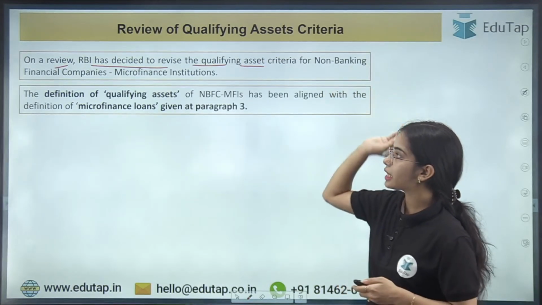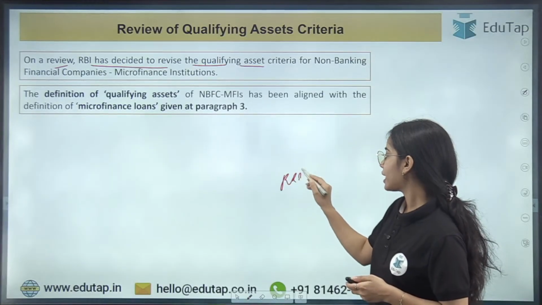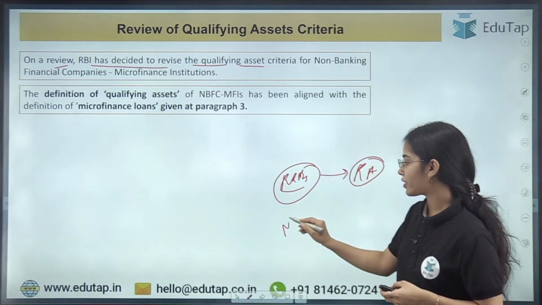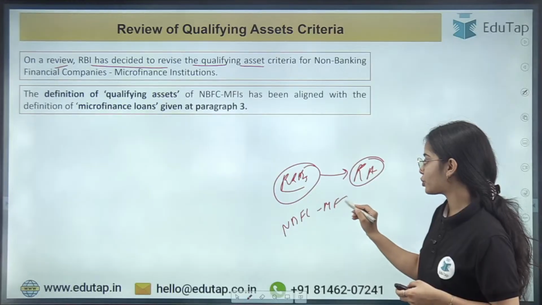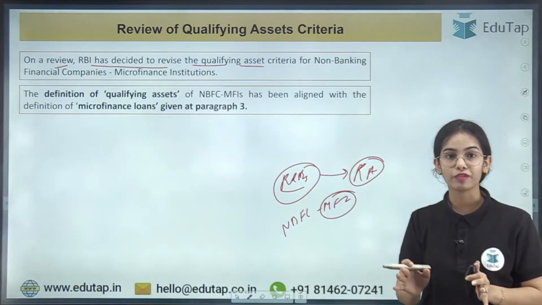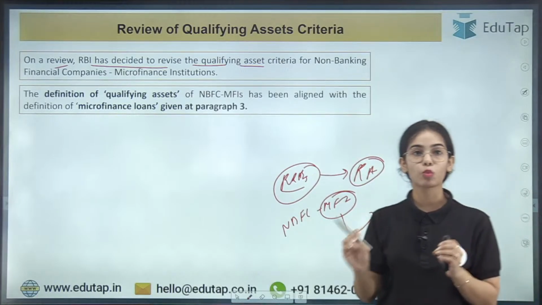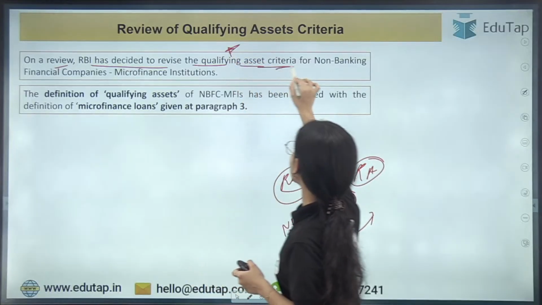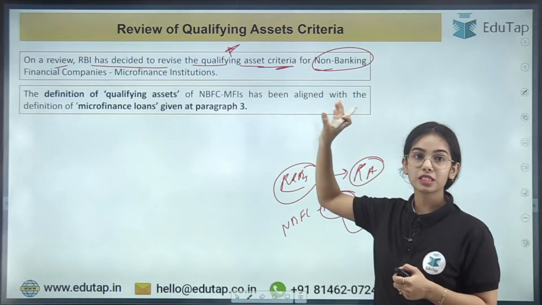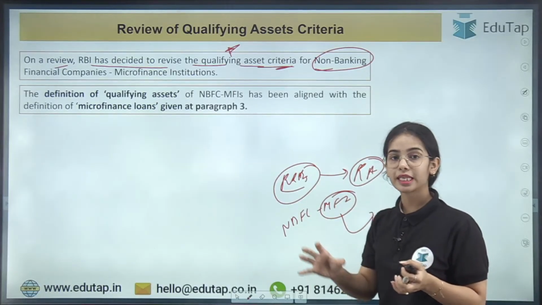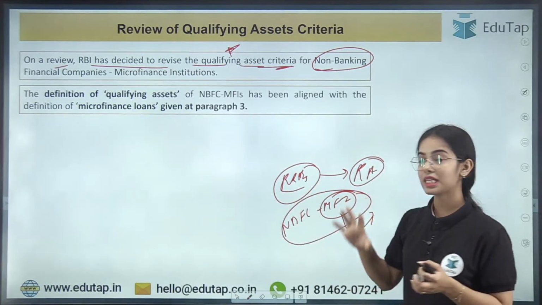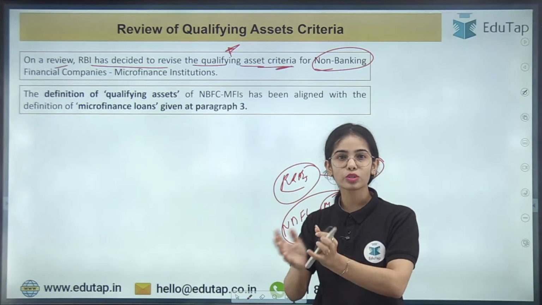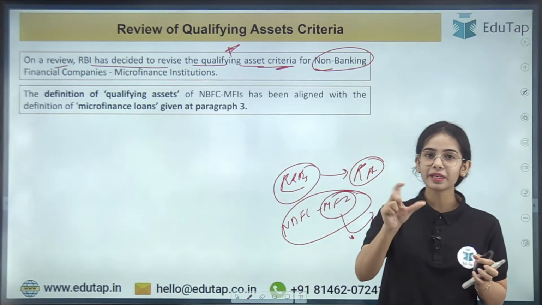review of qualifying asset. See, now regional rural banks are constituted so that they can provide funds in the rural areas, right? Similarly, the NBFC microfinance institutions have the particular motive of providing microfinance, of providing small loans. On a review, RBI has decided to revise the qualifying asset criteria for non-banking financial companies, microfinance institutions. So basically, it has been said that microfinance institutions have to give the majority of loans in the form of small loans, but there is a limit that has been changed that we